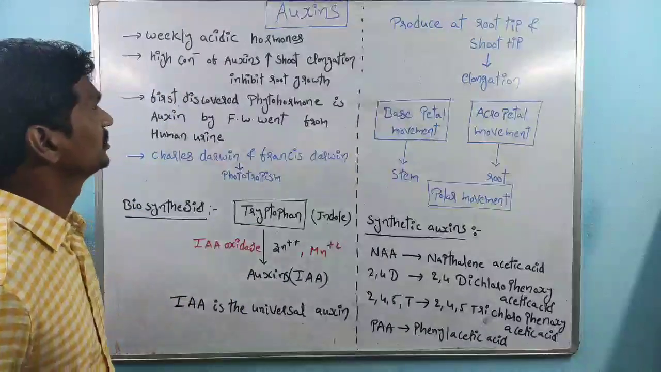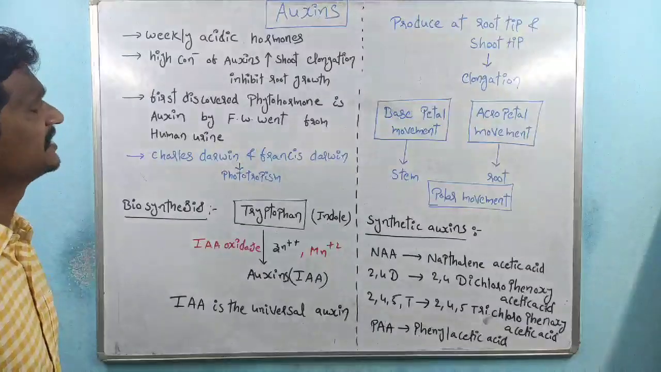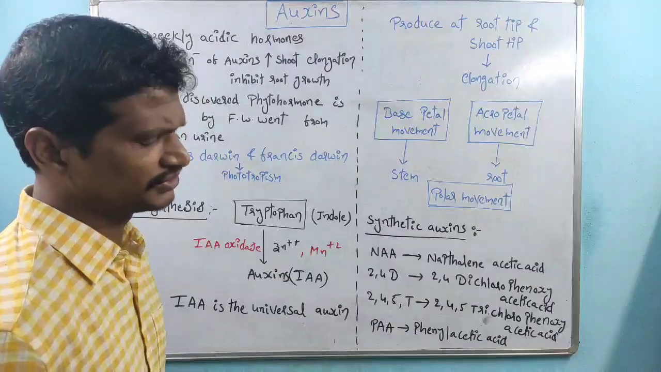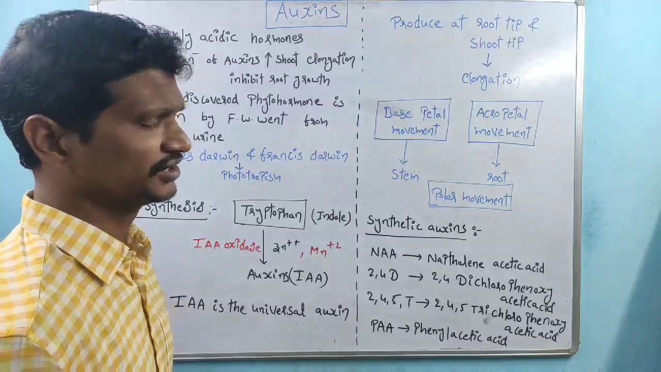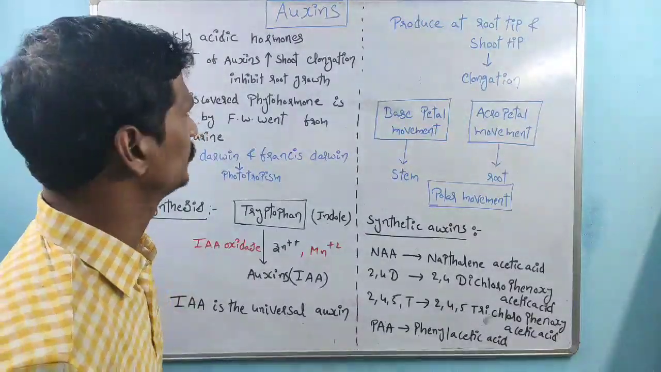The very first one is that auxins are weakly acidic hormones. Auxins are chemical compounds having an acidic nature, a very weak acidic nature. These are not strong acidic compounds, they are weak acidic compounds.